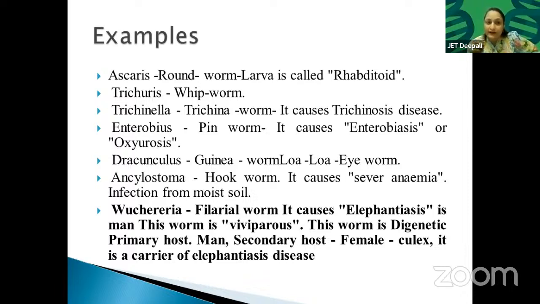Rhabditoid. Trichuris, the whipworm. Whip means a whip, for throwing at someone. You have seen the whip in the RRR movie. Trichinella, the trichina worm, causes trichinosis disease. Enterobius, the pinworm, is pin shaped. It causes enterobiasis or oxyuriasis. What is enterobiasis? It is related to the enteric system, meaning the digestive system.